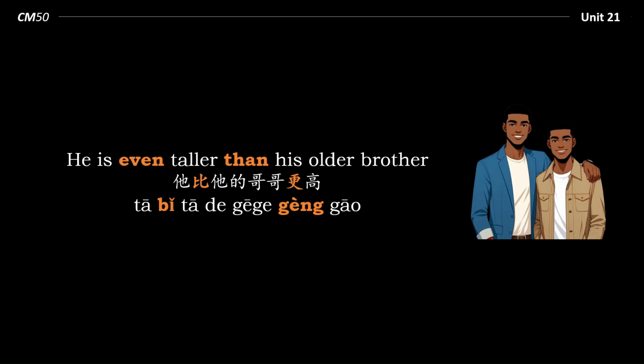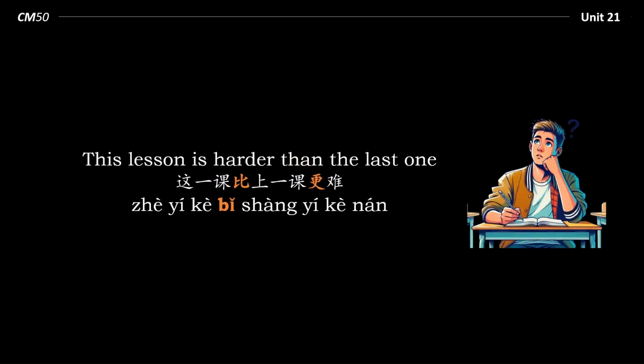Let's have a look at another example. This lesson is harder than the last one. 这一课比上一课难. Was the last lesson difficult? We don't know. This is just a statement of fact. Both lessons could be easy, and it's just that this lesson is harder than the last one.